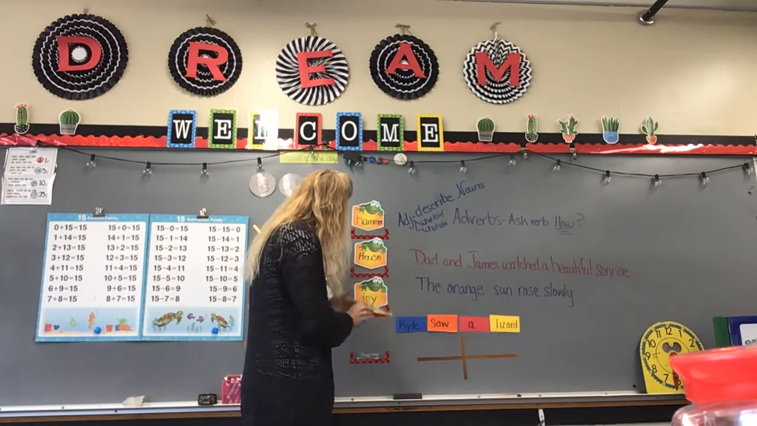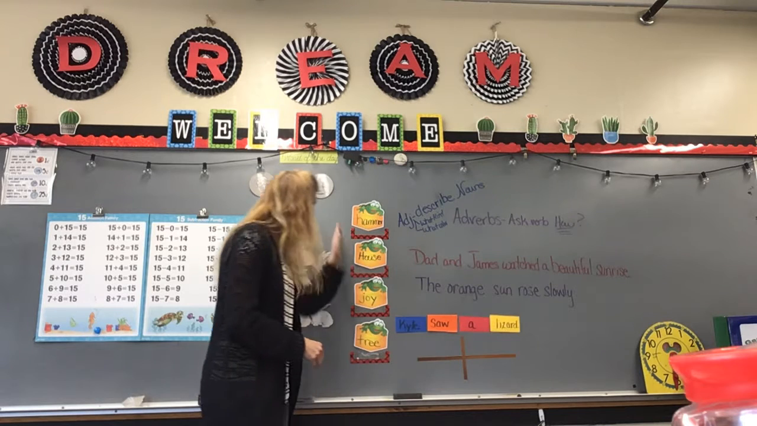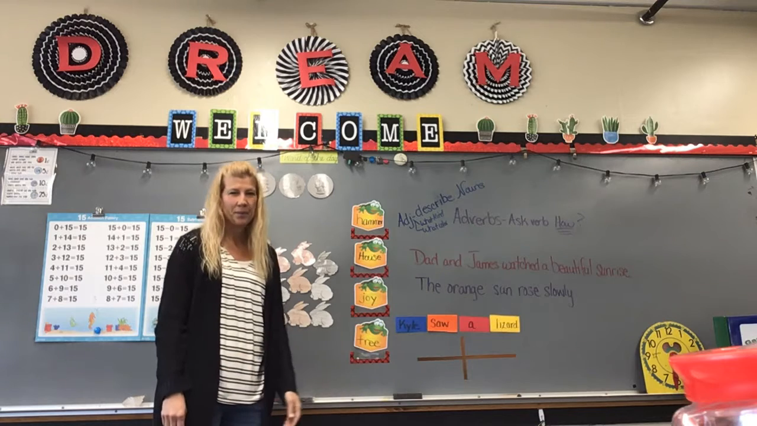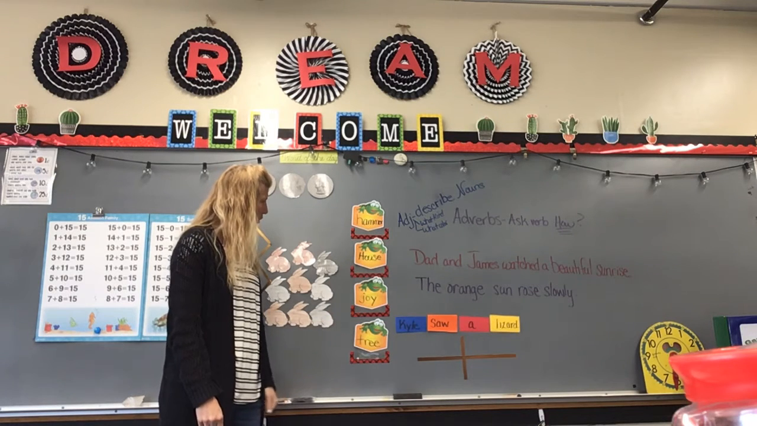So here's our ABC order. So now we have it in correct order. Hammer, house, joy, tree. So that is how we would put those words in order.